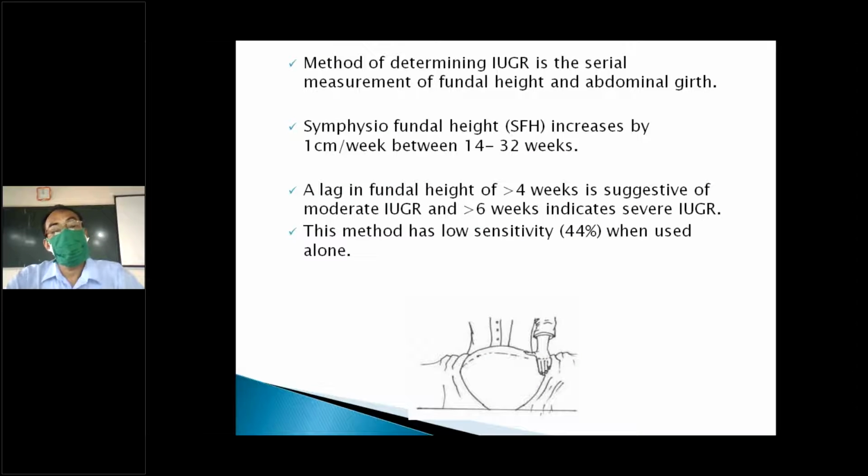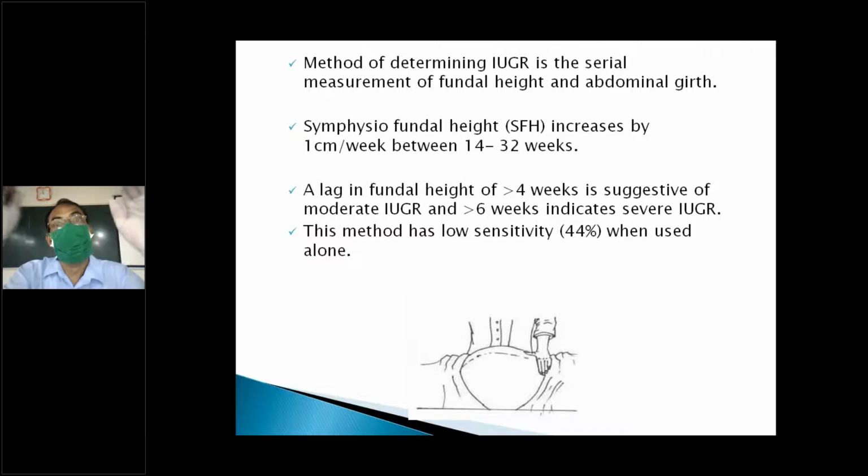So that is also from history what we will take. The age of the patient, whether it is adolescent or elderly age group, that is also relevant. In the other history we will see whether she previously had an IUD baby, preterm baby, all these things.